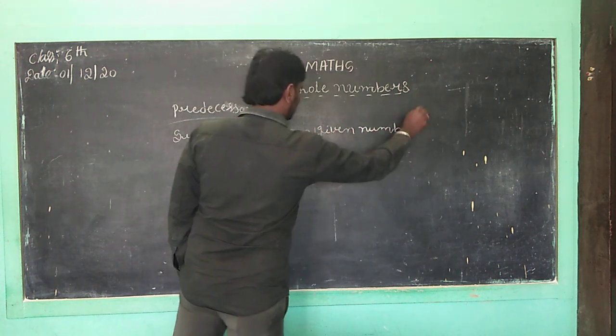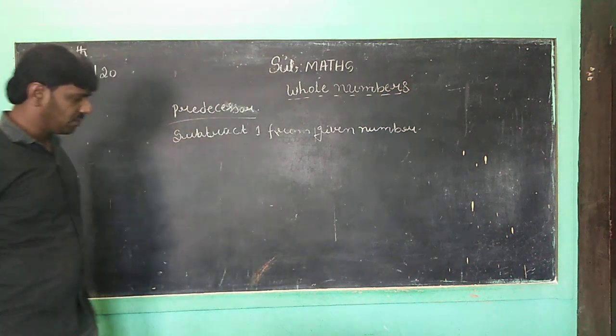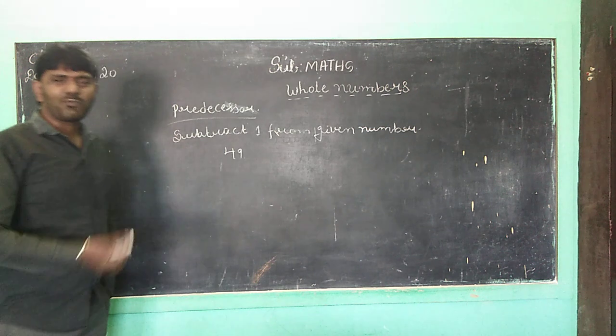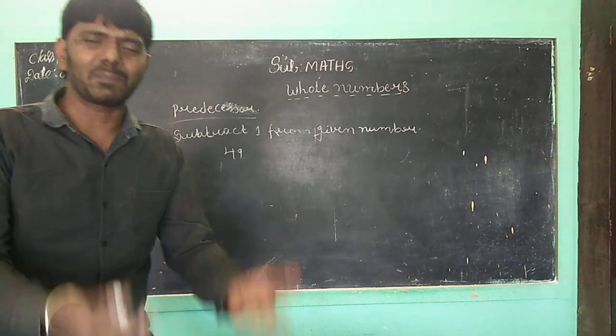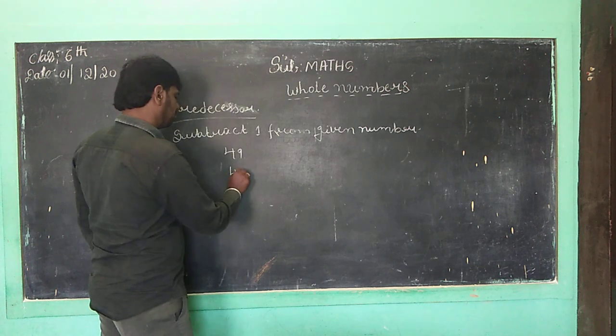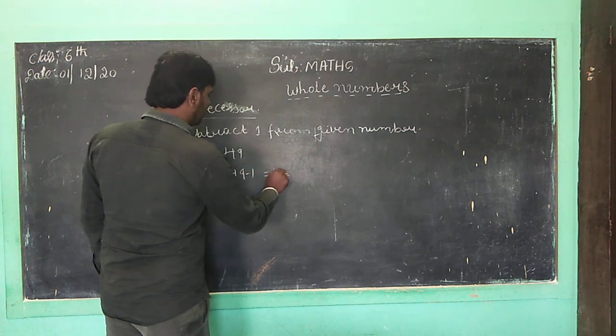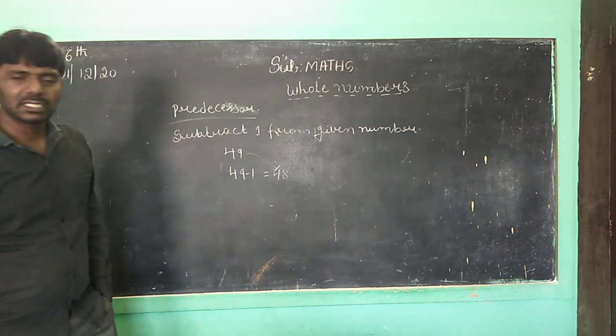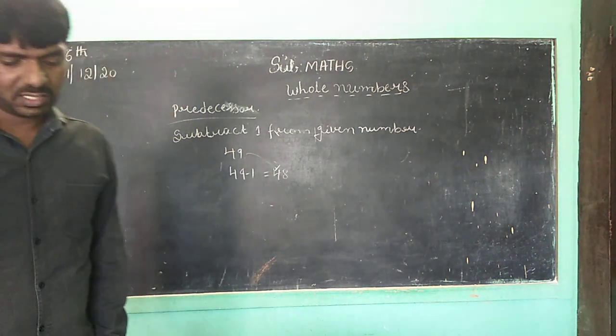Let us take one example, children. Suppose 49. What is the predecessor of 49, children? You want to subtract 1. 49 minus 1 is equal to 48. 48 is the predecessor of 49. Correct, children?